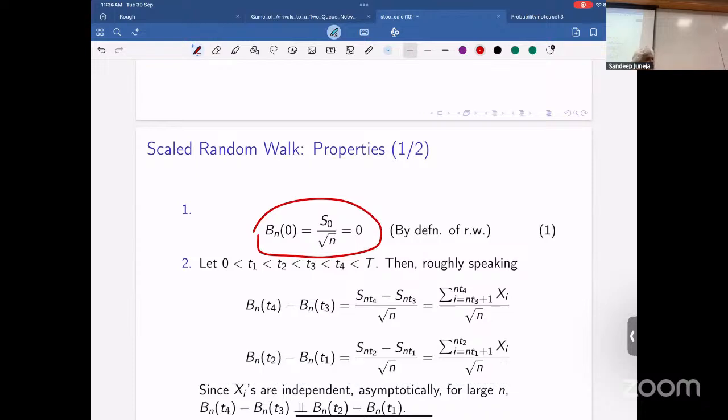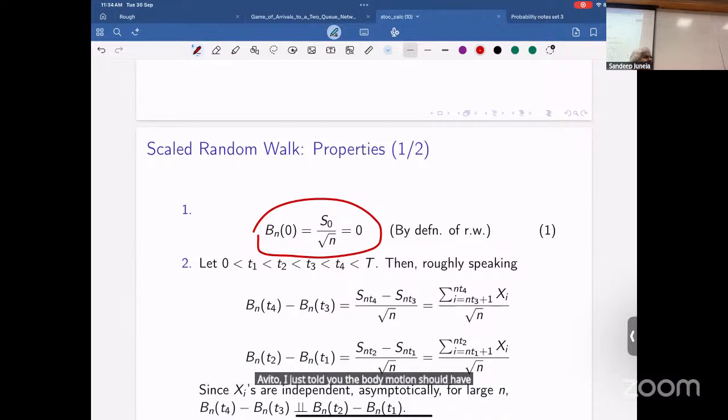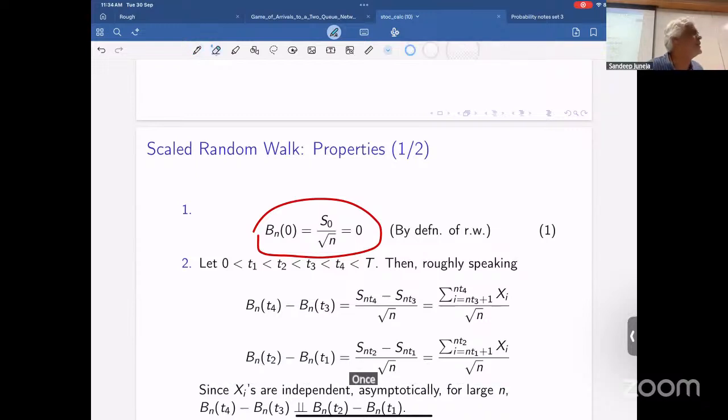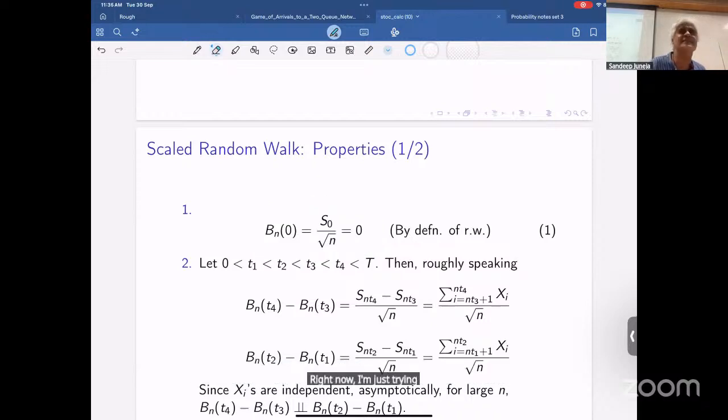No, my question is, why do we converge in distribution at all? Why can't you, I mean, fix an omega and just converge? Then you have to define Brownian motion on the same space. Right now, we don't even know if it exists. I just told you that Brownian motion should have these properties. I've not told you that there is a Brownian motion which exists. Once you know it exists, then you can do these things. Right now, I'm just trying to show existence.